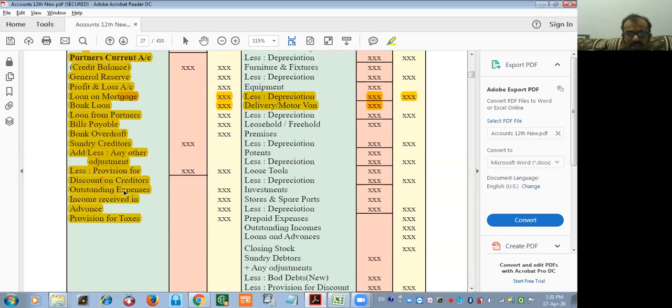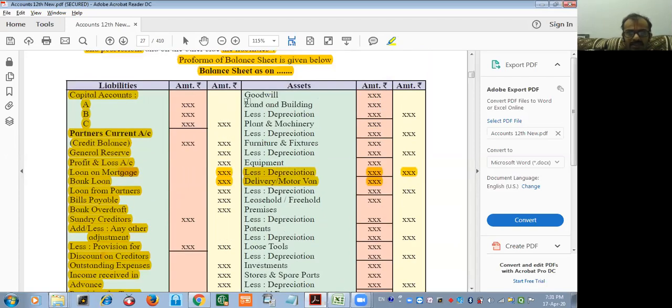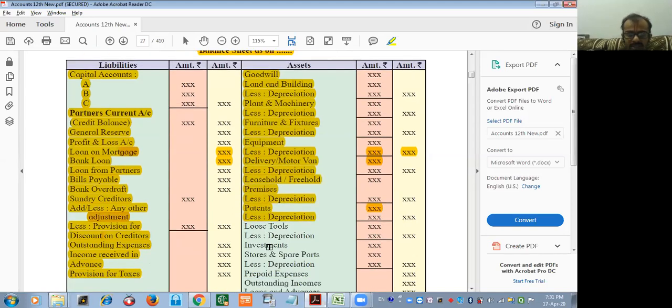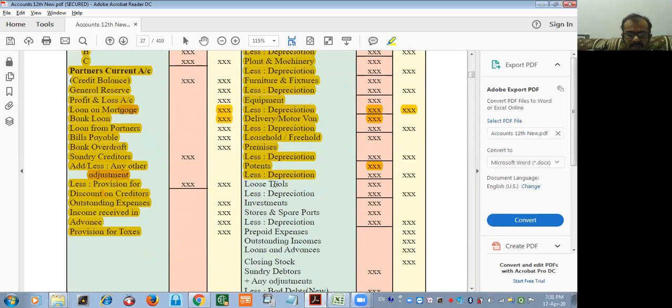We have already seen this. On the asset side, there is goodwill, land and building, less depreciation, plant and machinery, less depreciation, furniture and fixtures, less depreciation, equipment, less depreciation, delivery van, less depreciation, leasehold property premises, less depreciation, patent, less depreciation, loose tools, less depreciation.